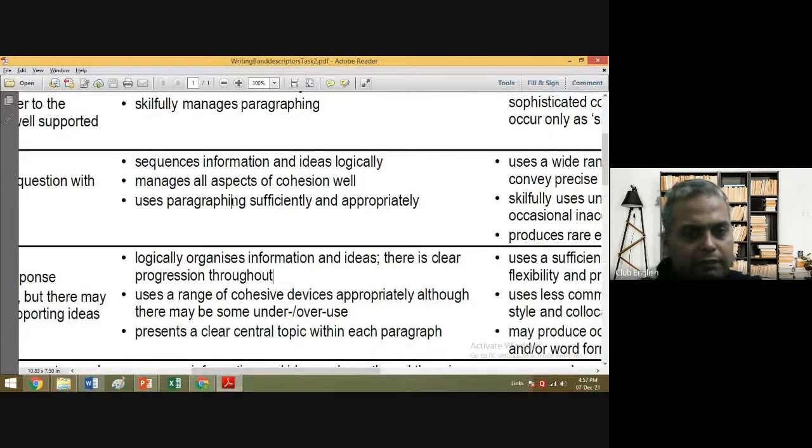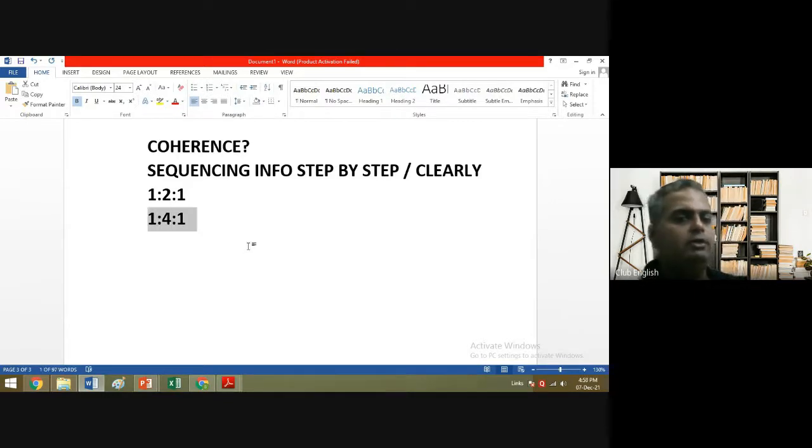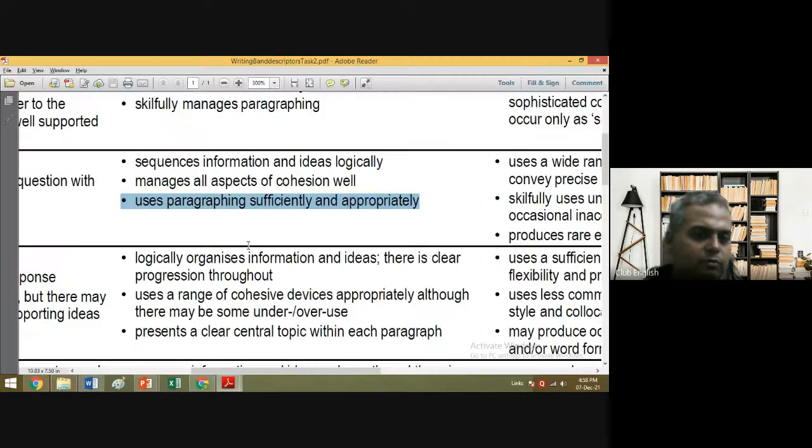Uses paragraphs sufficiently and appropriately. Now, what does that mean? That means your paragraphs, as I told you, 1:2:1. How many paragraphs were there? 1:2:1. Now, you might say, "I'll be writing not 1:2:1, I'll be writing 1:4:1, because I just want to do that." Then you'll be losing your marks. Why? Because you're not doing it as per the required parameters. It's 1:2:1, so why are you going for 1:4:1? So paragraphing should be clear and well placed. These paragraphs should be good.